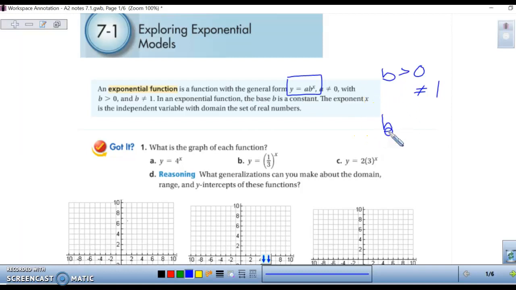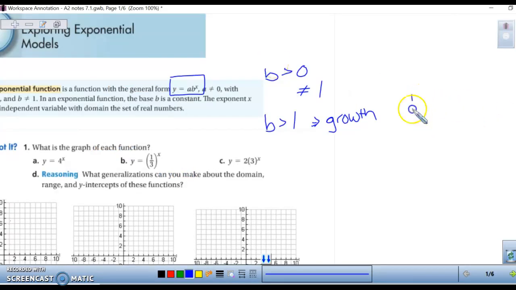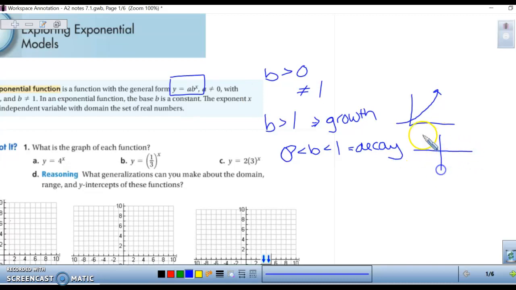If b is greater than 1, then we have an exponential growth, and your graph is going to grow exponentially, obviously. If b is between 0 and 1, then we have a decay. So it's going to decay exponentially.